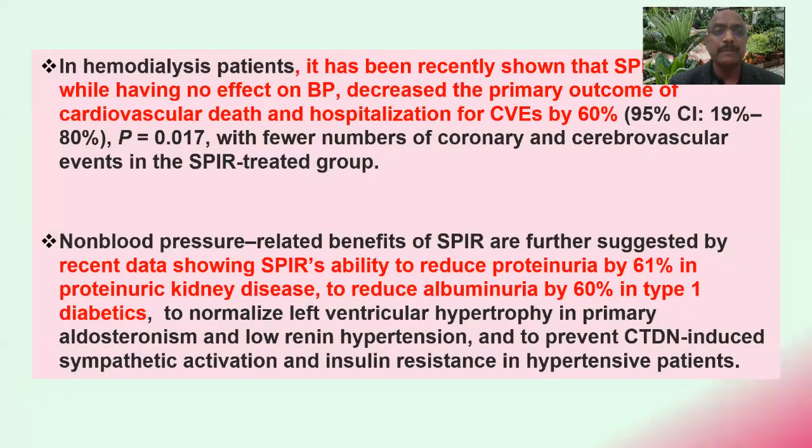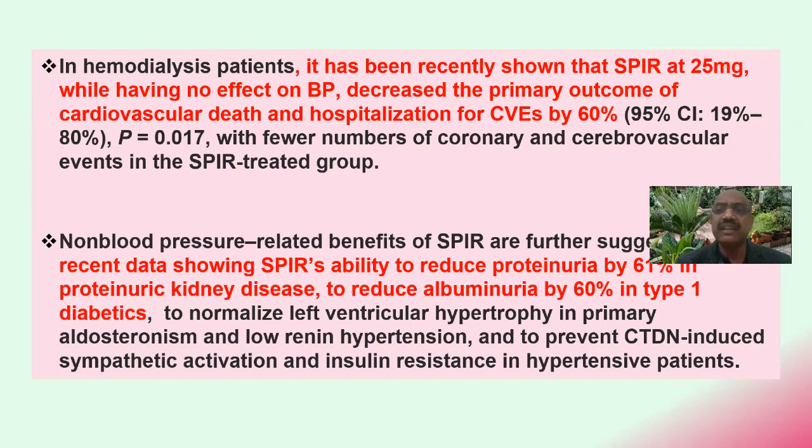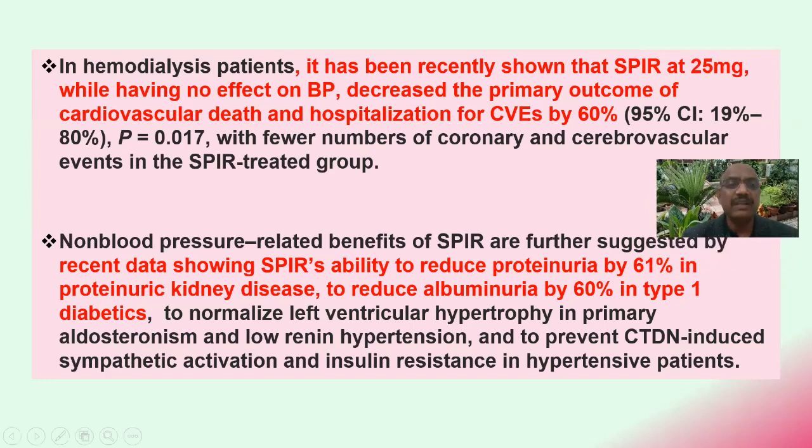And if you think about hemodialysis patients, it has recently been shown that spironolactone at 25 milligram, while having no effect on BP, decreased the primary outcome of cardiovascular death and hospitalization for cardiovascular events by 60%.